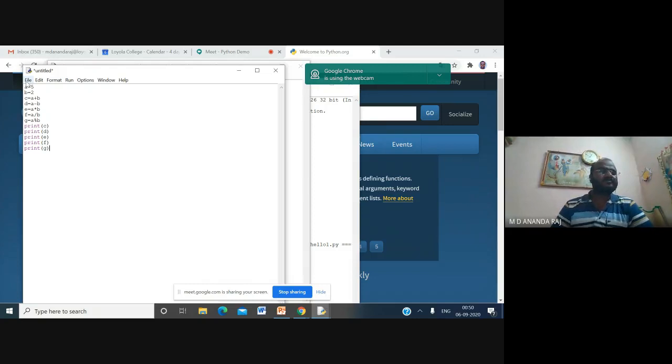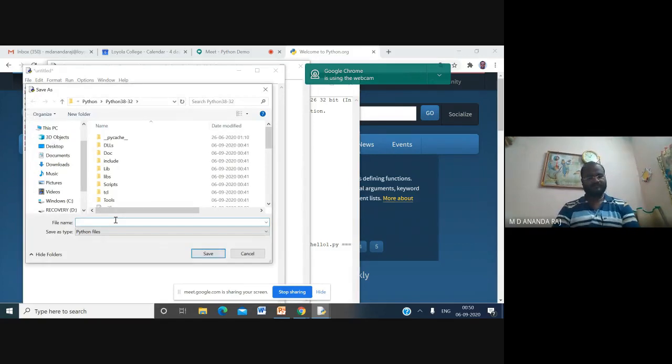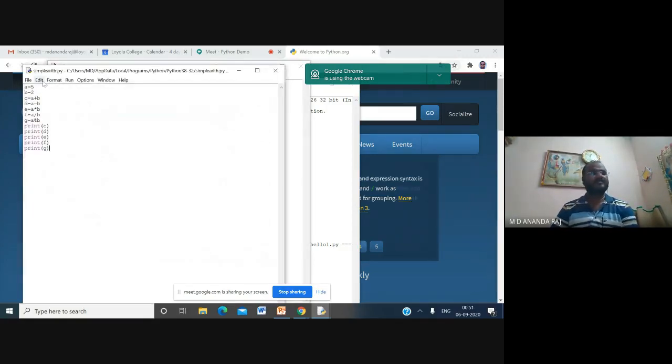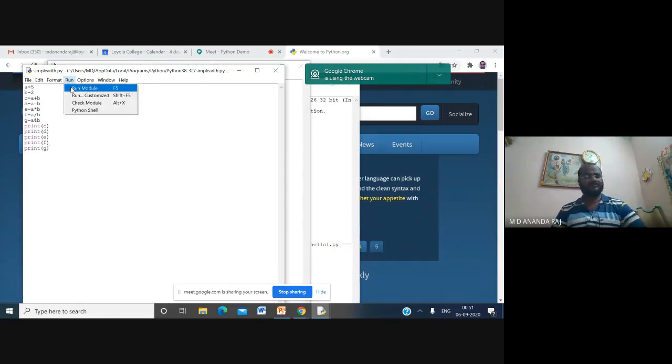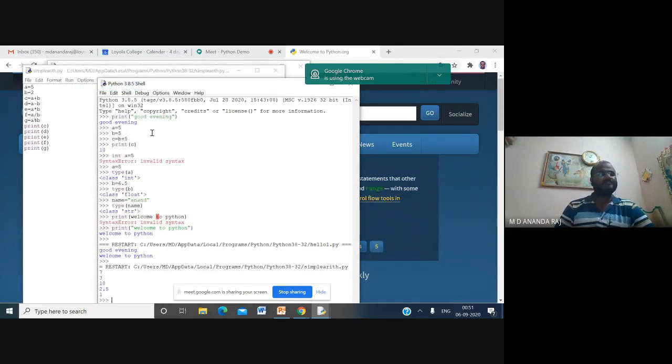Just go and save it as simple arith.py. I am saving it here. Save, then go to the Run option, Run Module. You can see the output: the addition value, subtraction value, multiplication value, division value, and modulus.